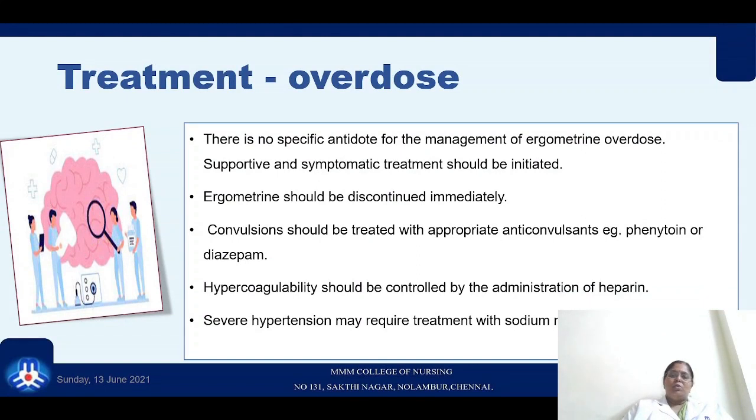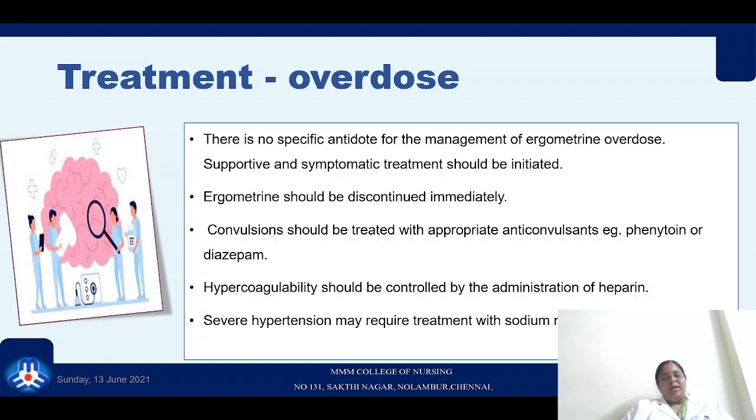How should we treat this overdose? There is no antidote for the management of ergometrine overdose, whereas supportive and symptomatic treatment should be initiated. So if you feel it is an ergometrine overdose, stop it immediately. Convulsions should be treated with anticonvulsants like phenytoin and diazepam.